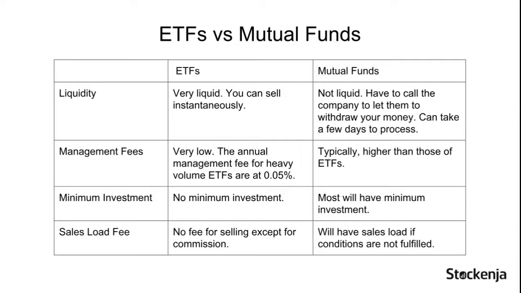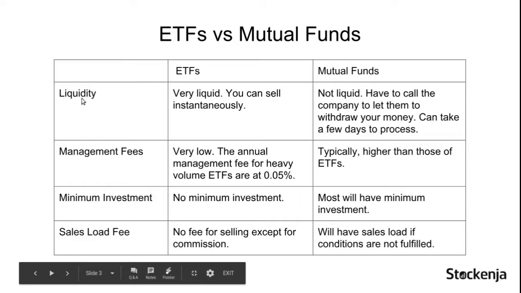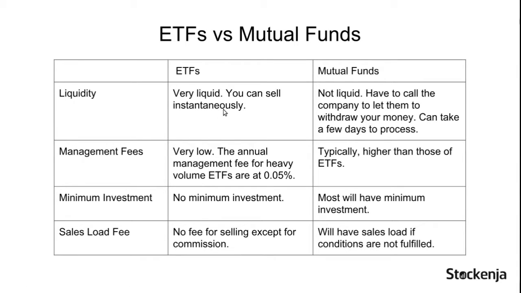One of the main strengths of ETFs is their liquidity. Since ETFs are traded on the stock exchange, you can sell your shares easily. On the other hand, a mutual fund is a pool of money managed by the company, so it can take a few days to process your withdrawal. Liquidity can be a problem if a lot of people withdraw money from the mutual fund.